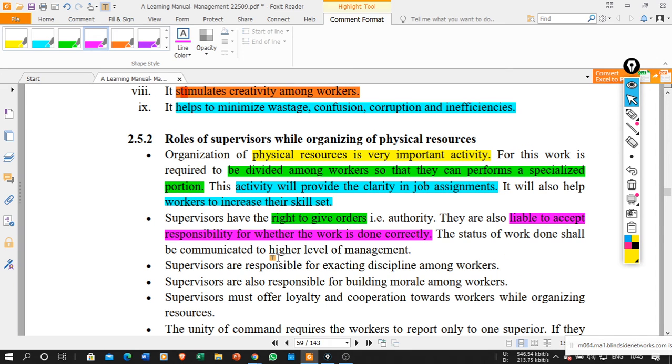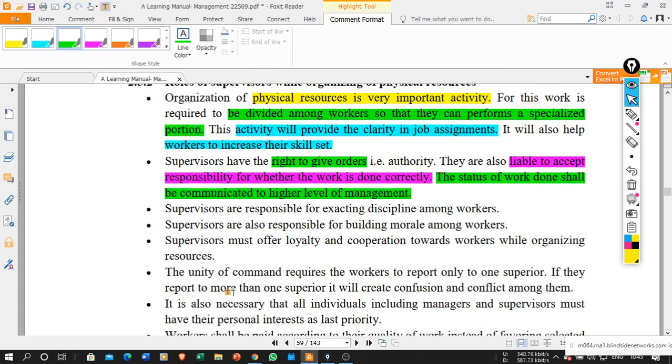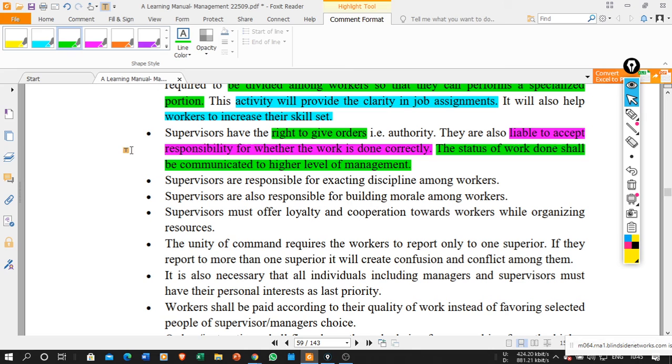The status of the work done shall be communicated to the higher level of management. This is again the work of the supervisor. Supervisors are responsible for enforcing discipline among workers. There must be discipline among the workers, and the supervisor is responsible for maintaining it. Then supervisors are also responsible for building morale among the workers. So this is also important.